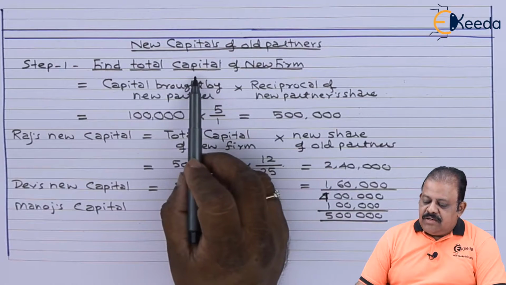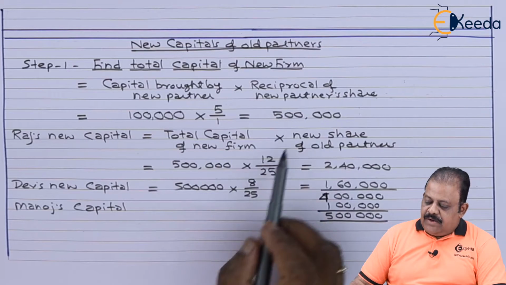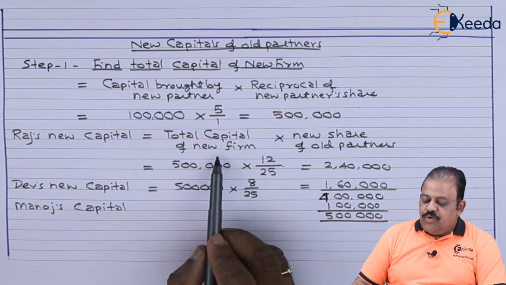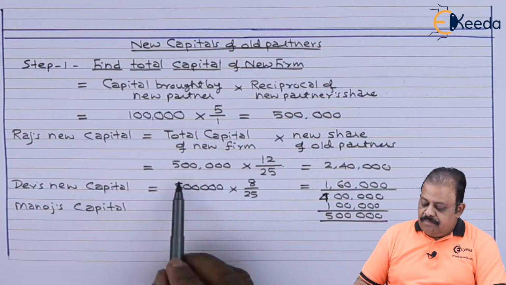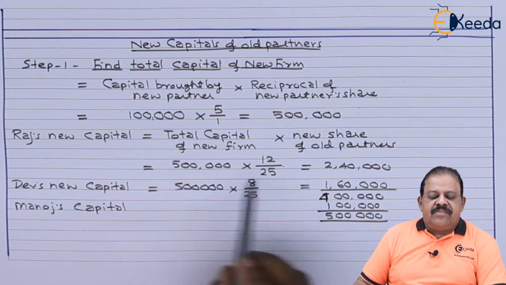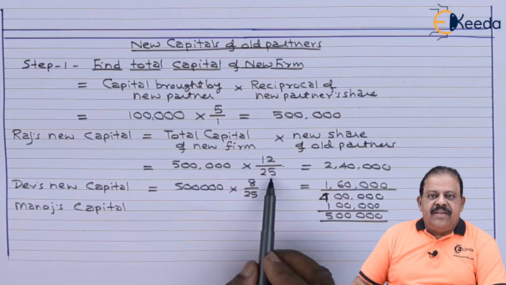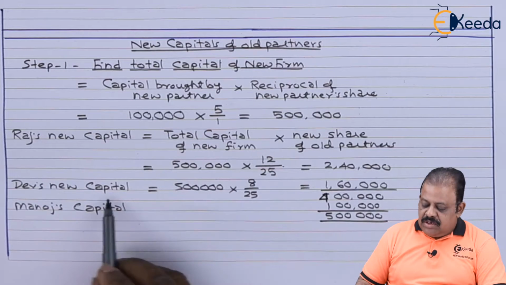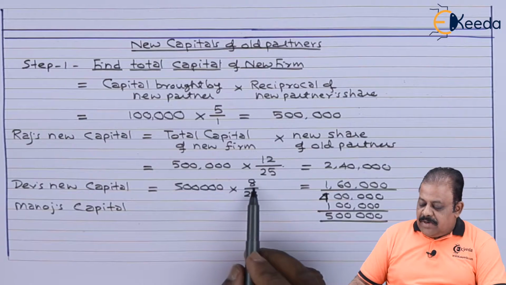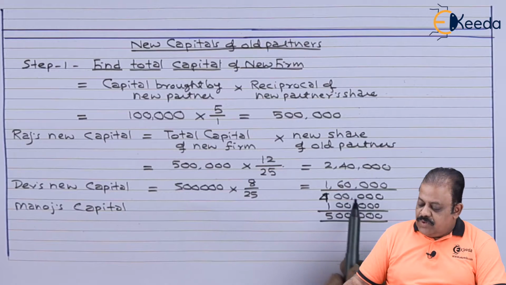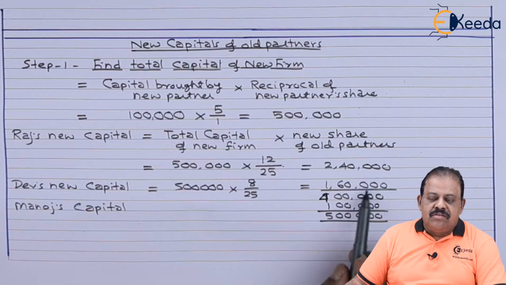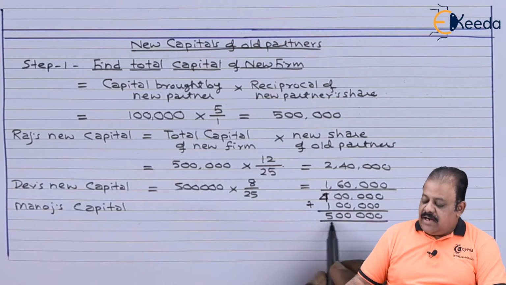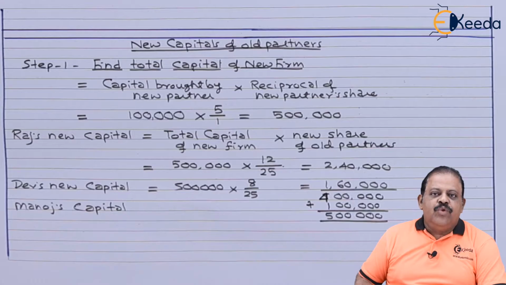We are required to find total capital of new firm, that we got 5 lakhs. Now Raj's new capital will be total capital of new firm multiplied by his new share. Total capital of firm is 5 lakhs. New share of Raj is 12 by 25. So new capital, revised capital is 2,40,000. In case of Dev, 5 lakh multiplied by new share 8 by 25. New capital is 1,60,000. That total is 4 lakh plus 1 lakh capital of Manoj. That is 5 lakh is total capital of new firm.